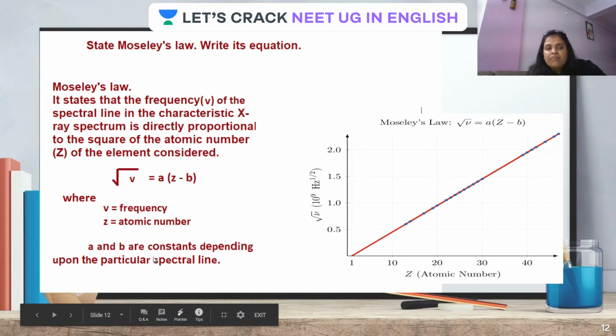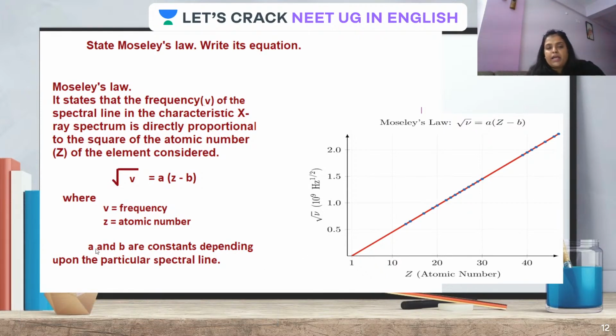You have to be very clear about this, because you can be asked like this: A and B stand for what? A stands for atomic number or frequency? You may get confused if you have not gone through this particular point. So don't forget to jot down that A and B are constants depending upon the particular spectral line. I hope I'm very much clear by this time.